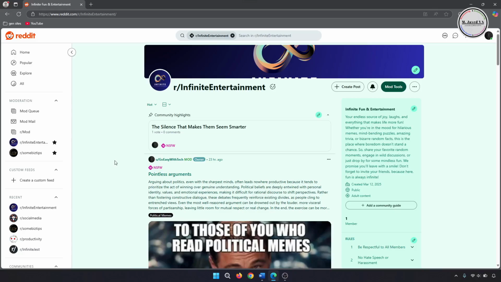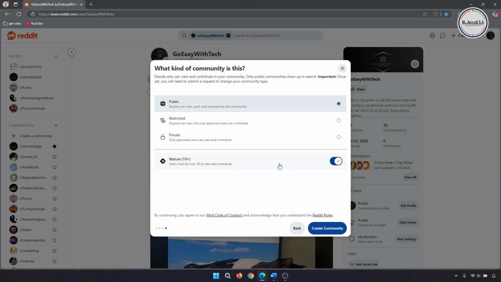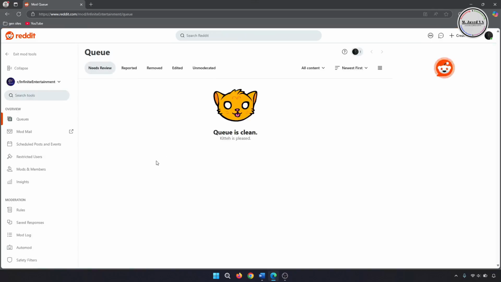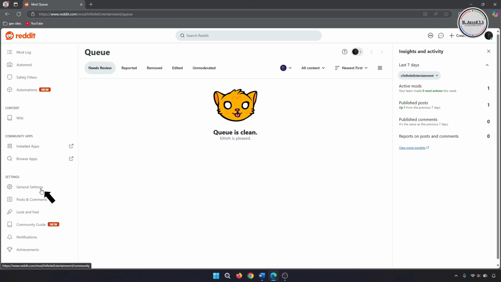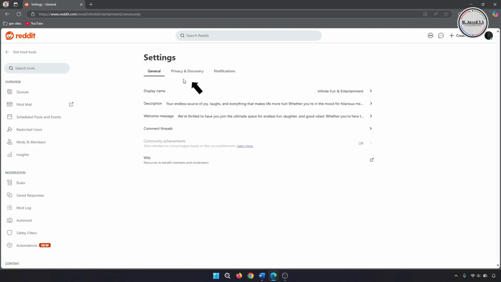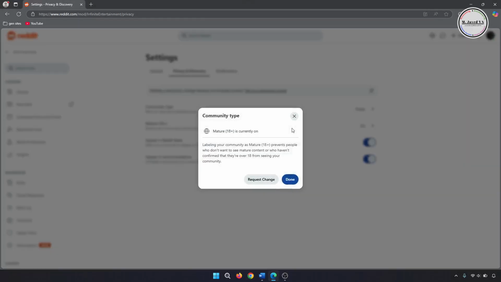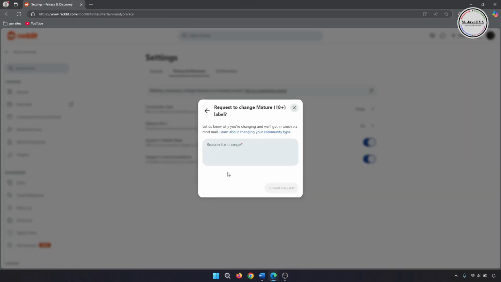Anyhow, if for some reason you want to turn off the 18+ content option, you sure can by going to General Settings under More Tools. And under Privacy and Discovery tab, click on Mature Contents option and click on Request Change. Here, write why you want to turn it off and submit it. Then the Reddit mods will get in touch for further clarification if needed. Moreover, you can go to this article to read more about turning off the 18+ content option.